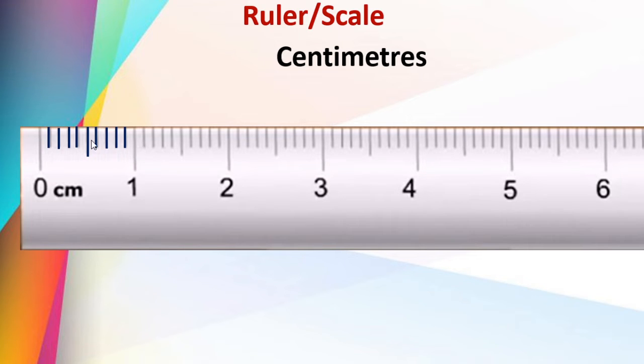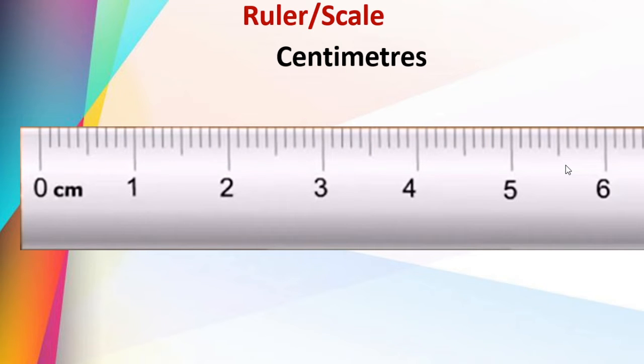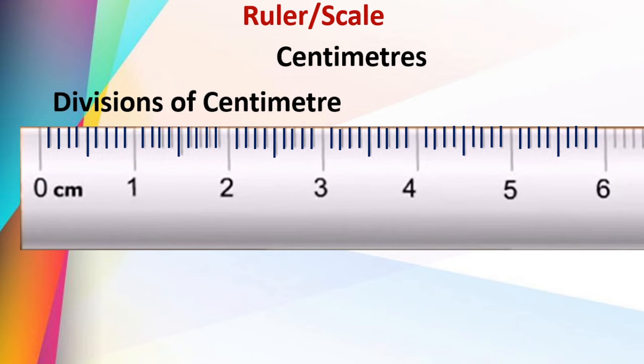Here, 1 centimeter is equally divided into 10 parts. Remember, 1 centimeter is equally divided into how many parts? 10 parts. You can see each centimeter is divided into 10 equal parts, and these small parts are called millimeters. What are they called? Millimeters.